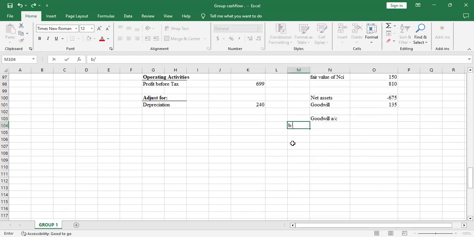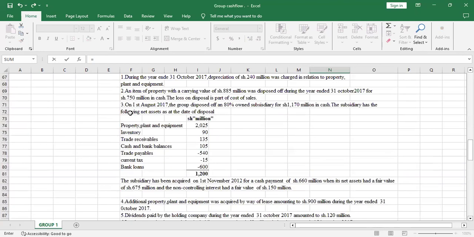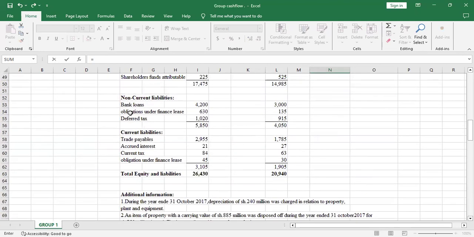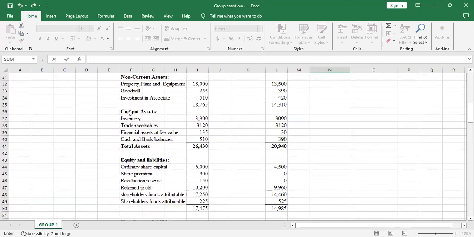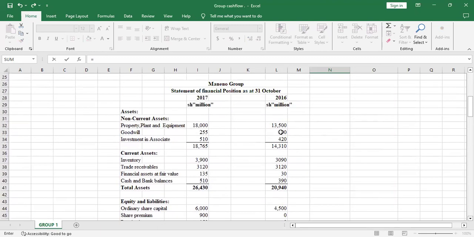So you'll have the balance brought down. So I'll go to the statement of financial position and check the balance brought down under goodwill. So you come here, the balance brought down was 390, yeah, for the previous year, 2016.